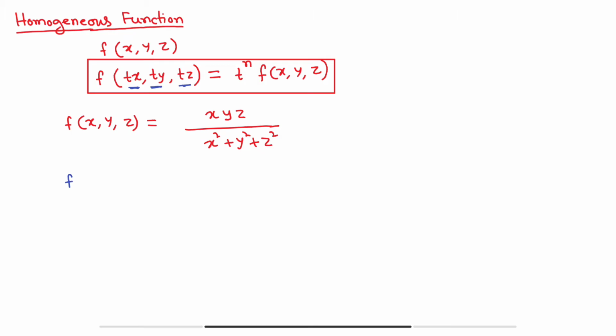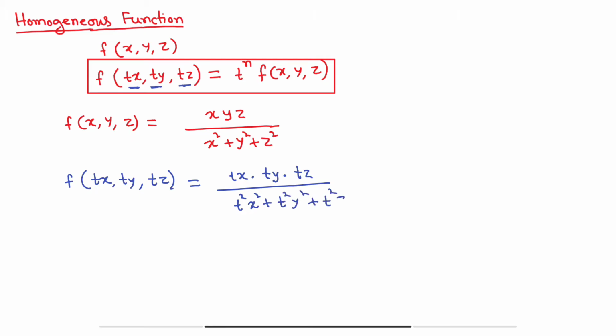So f of tx, ty, tz is equal to, in place of x we write tx, so tx into ty into tz divided by t square x square plus t square y square plus t square z square.